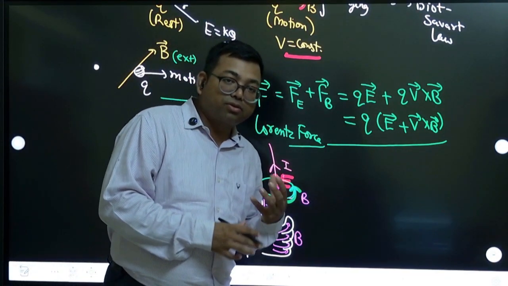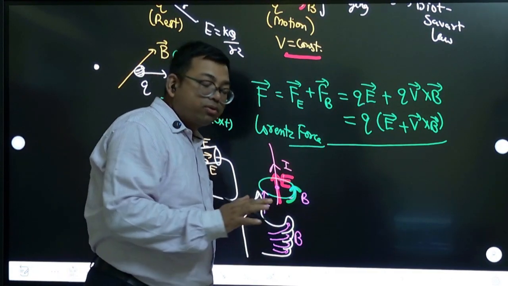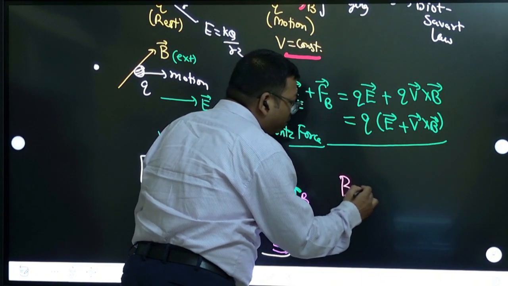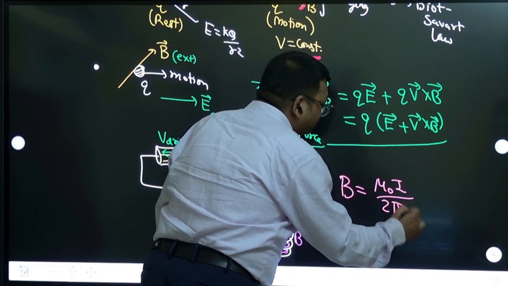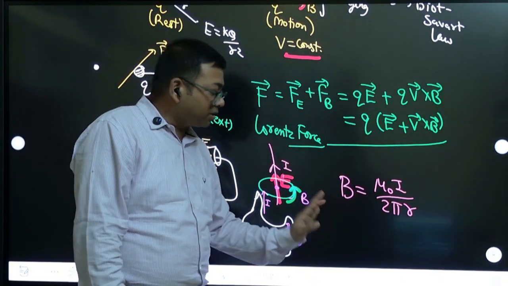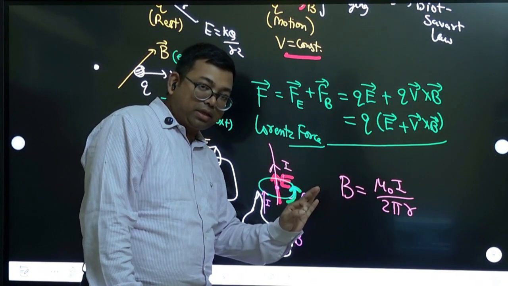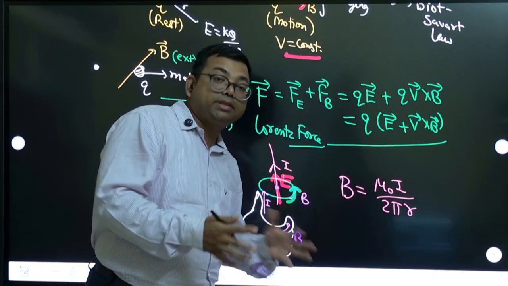And at a given distance, this magnetic field is also constant, because the magnetic field formula, you know, is mu naught I by 2 pi r, right? At a distance r, suppose I am studying a particular distance from the wire, the magnetic field is constant. If you change the distance, then only the magnetic field changes.